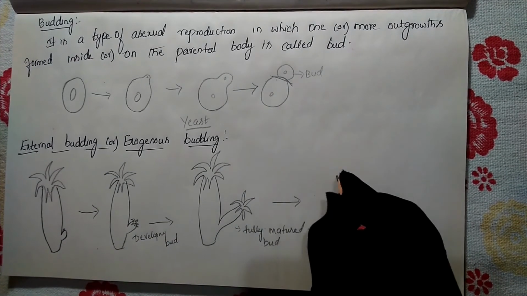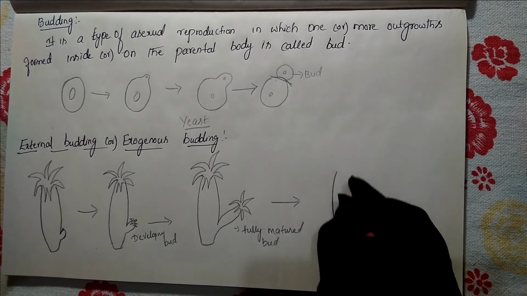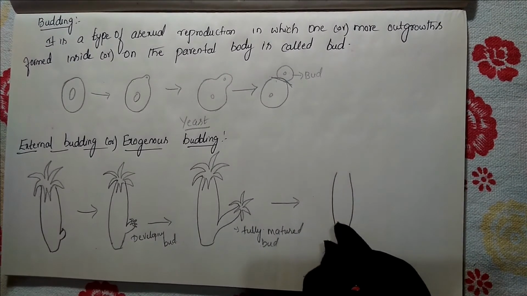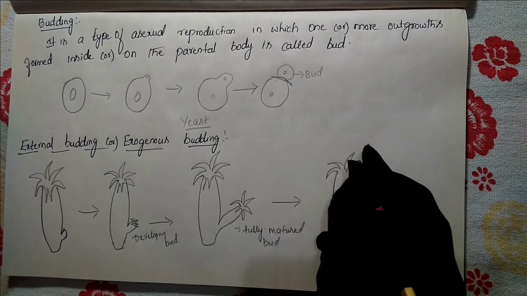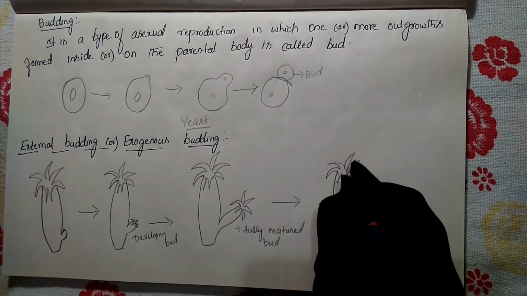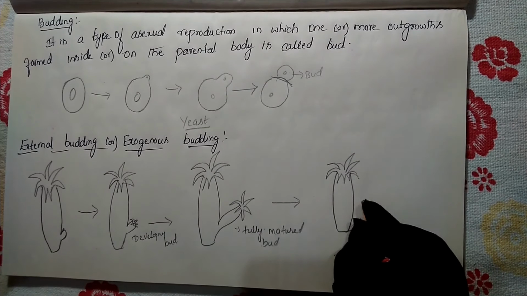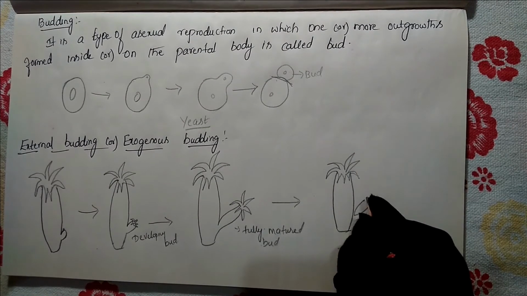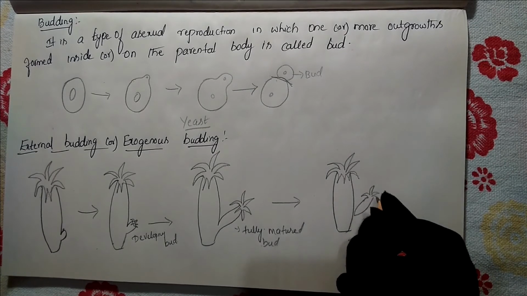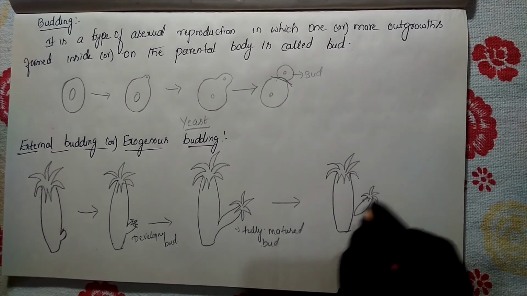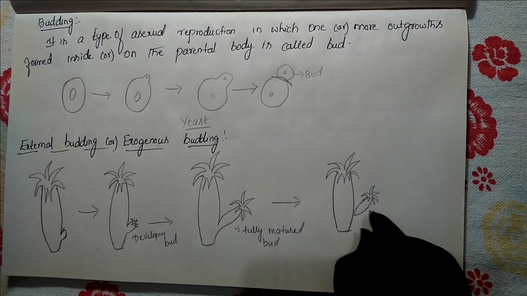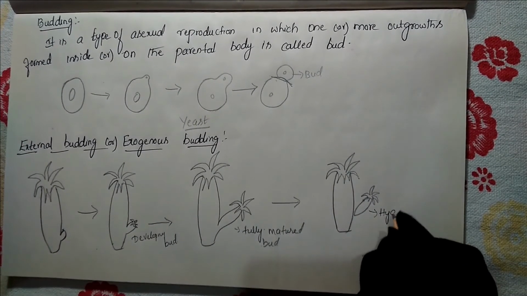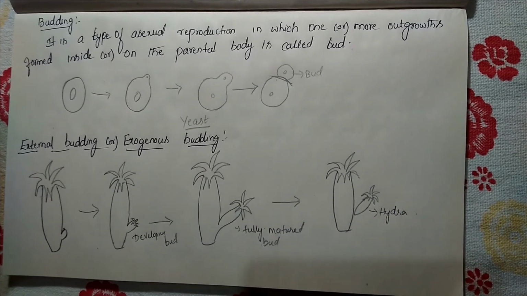Finally, this bud gets detached from the parental body and leads an independent life. It detaches from the parent body and develops into a new individual.